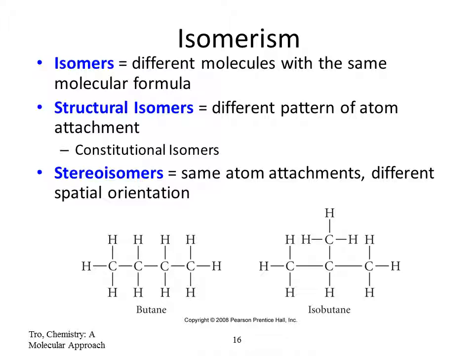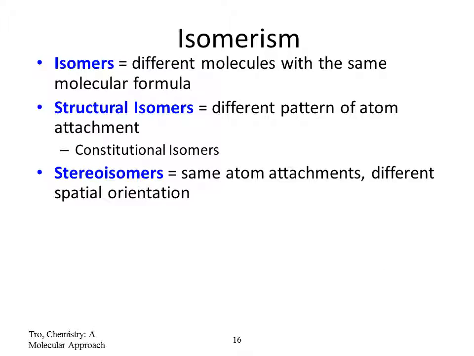Okay, now we are going to talk about isomerism. What does isomerism mean? Isomerism means sometimes in organic compounds they will have the same formula but they have different structures. That means a different molecule. We call that isomerism. So there are two types of isomerism. One is structural isomerism, the other one is stereoisomerism. Structural isomerism means they have the same formula, but their structure is different. Their connections are different, or we also call them constitutional isomers.